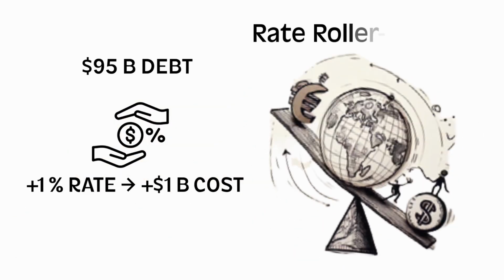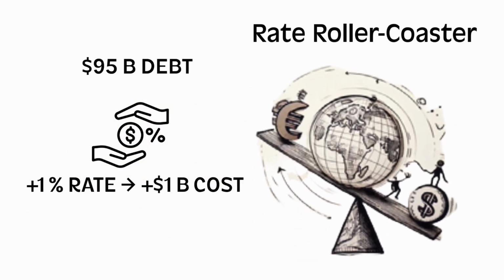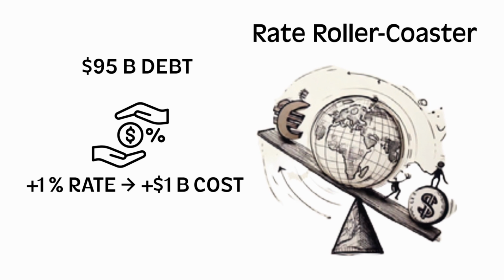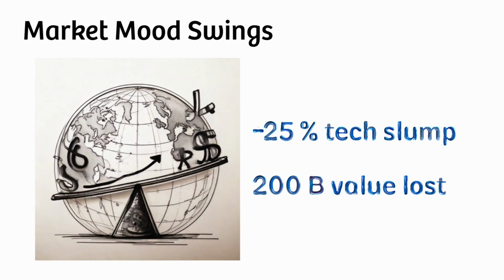The rate roller coaster. Apple carries about $94 billion of long-term loans. If interest rates climb just one small notch, the yearly bill jumps roughly $1 billion, while the $30 billion kept in cash hardly grows at all. Also, in April, tech stocks slid 25%, erasing almost $200 billion of Apple's value. When the share price drops, buyback plans slow and employee bonuses shrink, even though iPhone sales stayed flat.